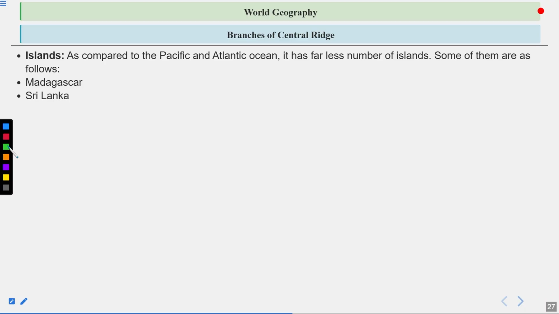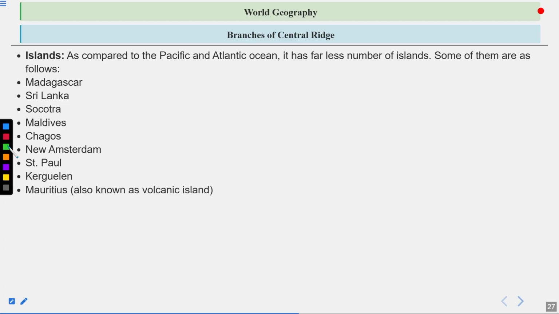Madagascar, Sri Lanka, Socotra, Maldives, Chagos, New Amsterdam, St. Paul, Kerguelen, Mauritius, also known as a volcanic island, Reunion, also a volcanic island, Laccadives, etc. So these are some of the very important islands that are found in the Indian Ocean as compared to the Pacific and Atlantic.